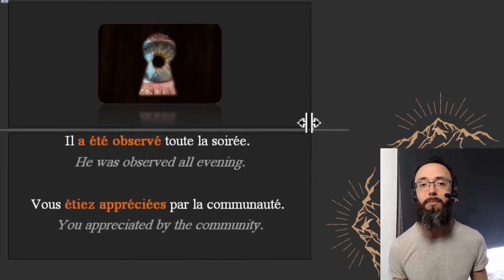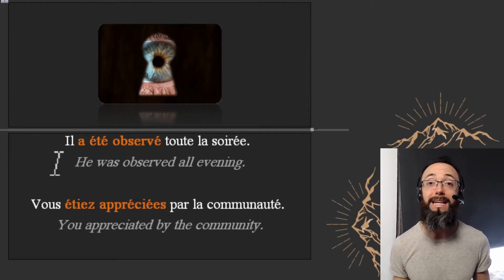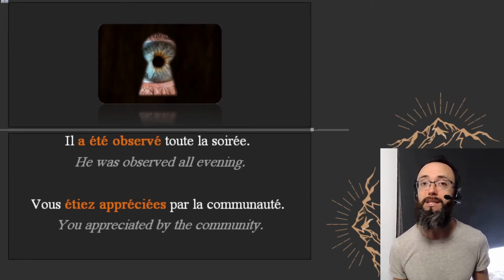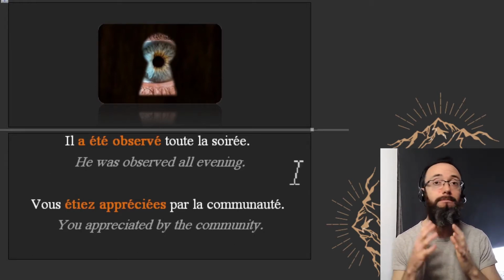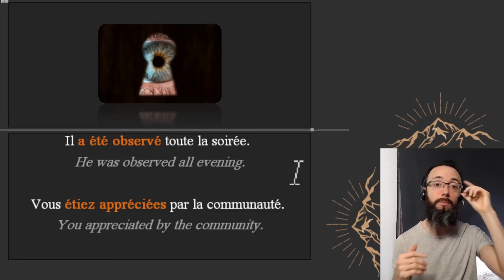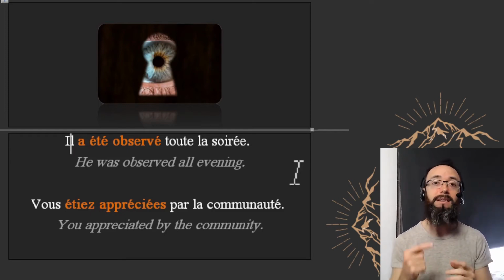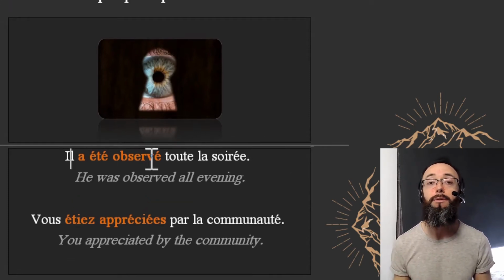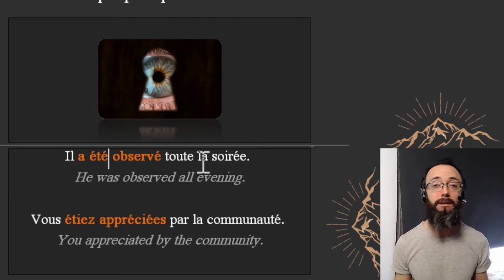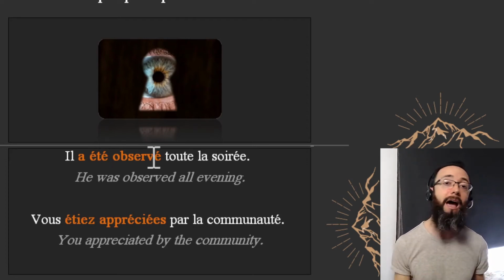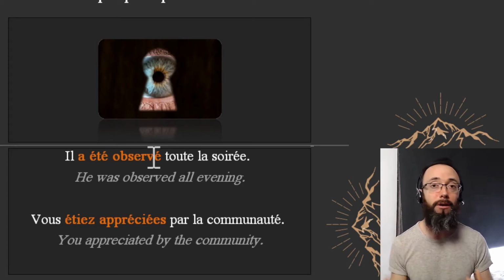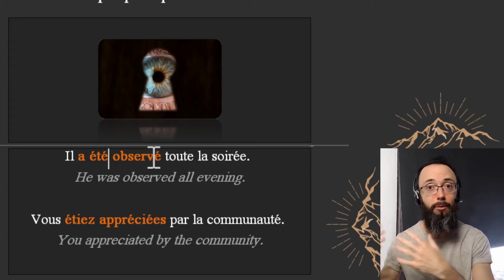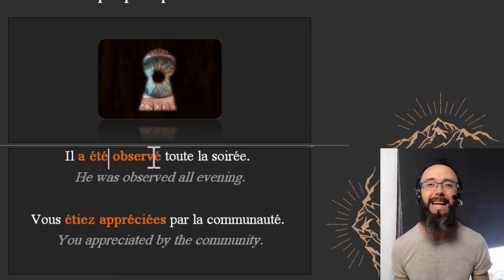Let's take 2 examples. He was observed all evening. Il a été observé toute la soirée. Il is not doing the action. Il is not observing anybody. He's being observed. Il a été observé. And for that reason, you see that although we're using here a passé composé of the indicative mode in French, the subject is not the one performing the action, is being observed. And that's the sign of the passive voice. This is how you recognize it.